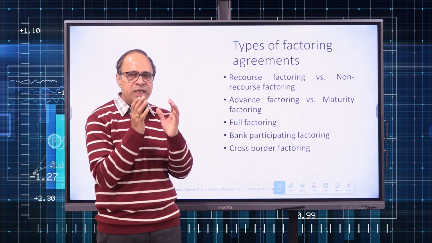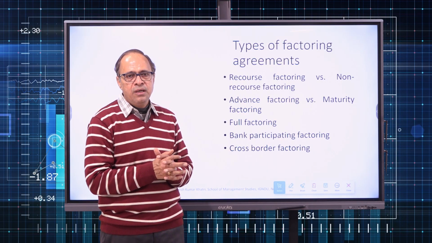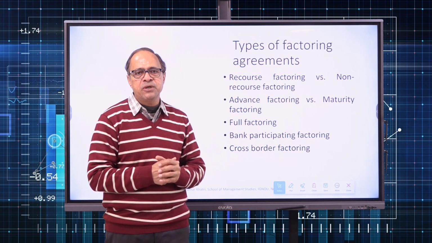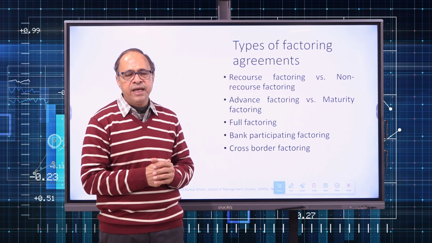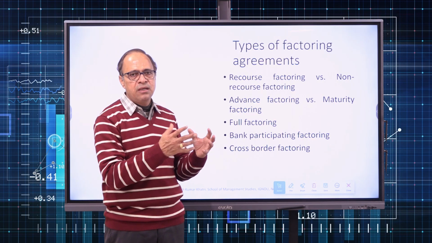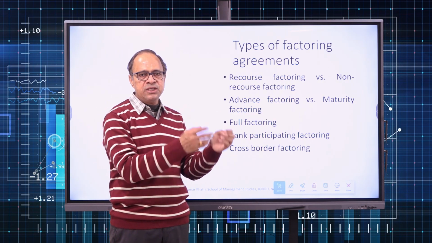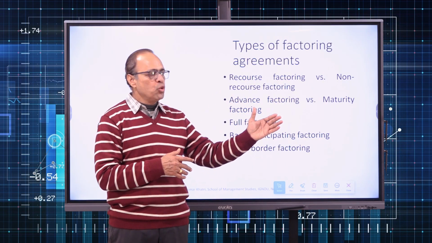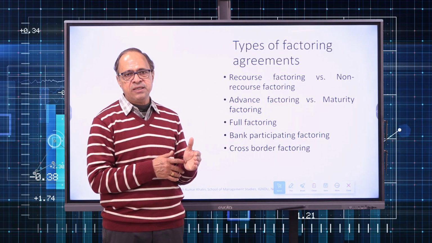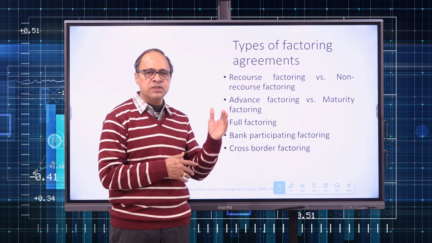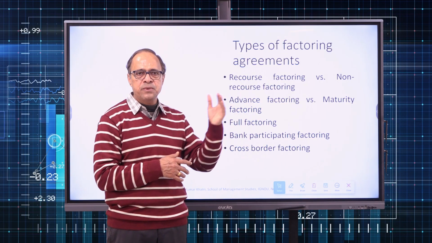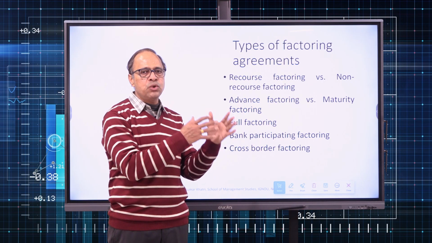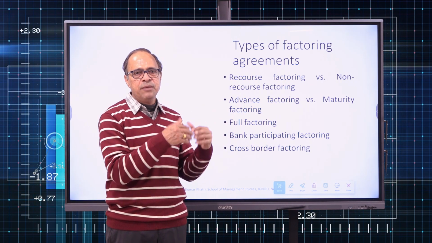So the seller who has sold the goods on credit sells his receivables to the factor and gets the money, so that all the management work, maintenance of accounts and collection of the receivables is done by that factor. A factoring agency provides an advance against the receivables factored, as well as the services of maintaining the records and following up with the customers to pay the money. On the maturity of the receivables, the remaining payment will be settled.